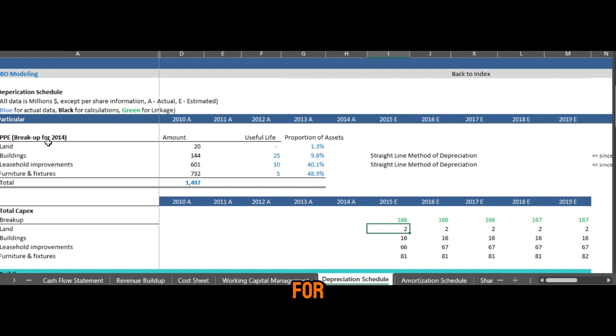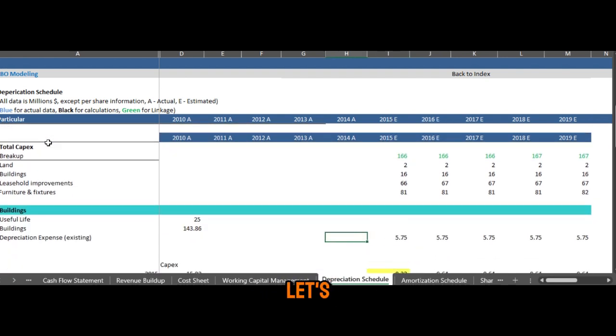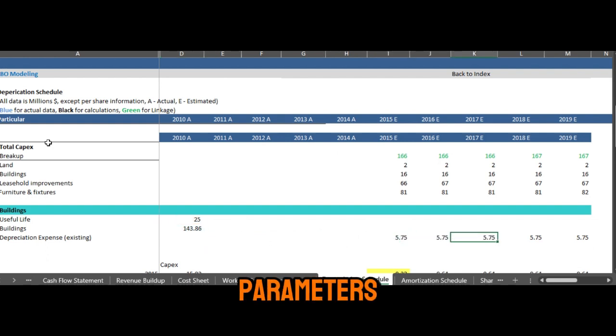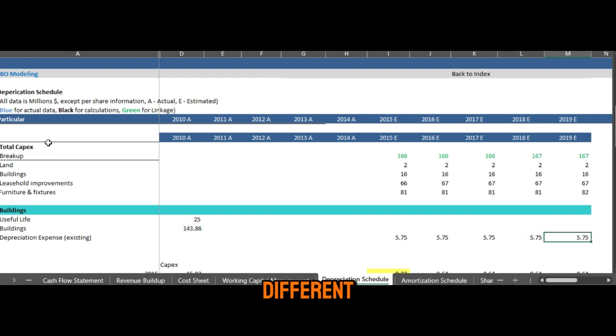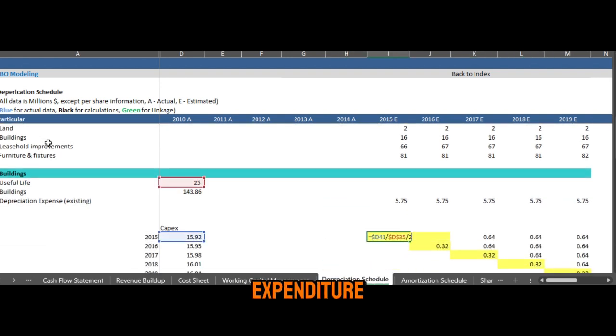What is the breakup for land? Let's say 166 is the total capital expenditure for 2015. Then we have the breakup for 2015. Then we have this for building, then leasehold improvements or furniture and fixtures. Then we have the useful life. Let's say the useful life is 25 years, and the building is 143.5. Then we divide it on the basis of different parameters. Then we have the capex expenditure.